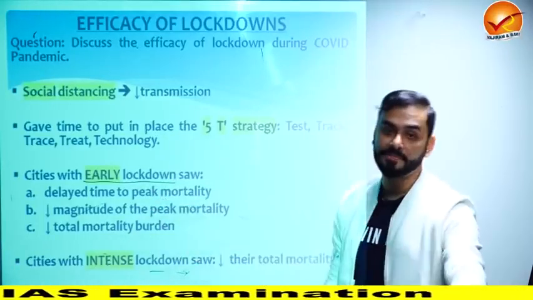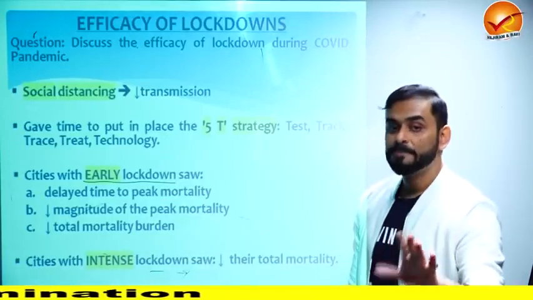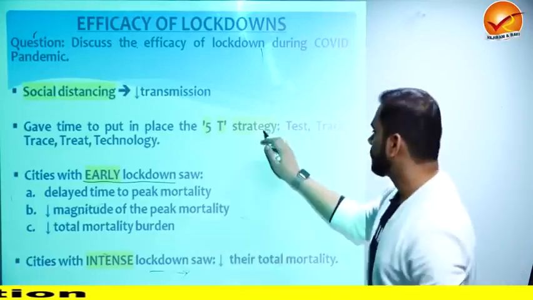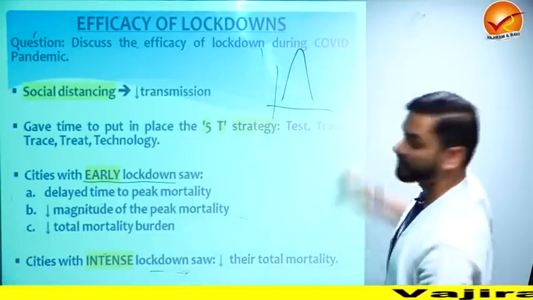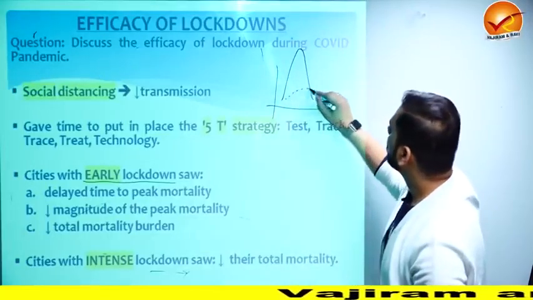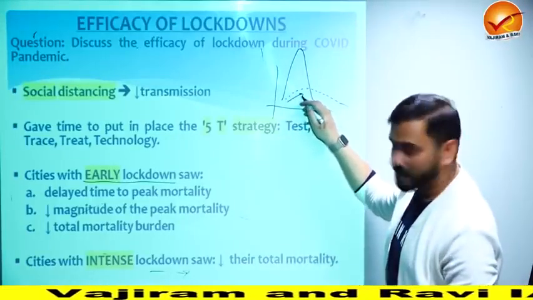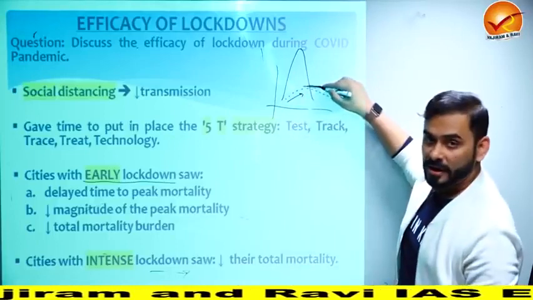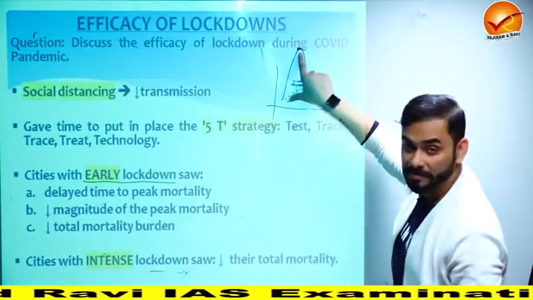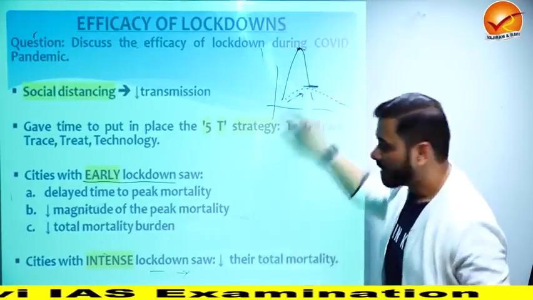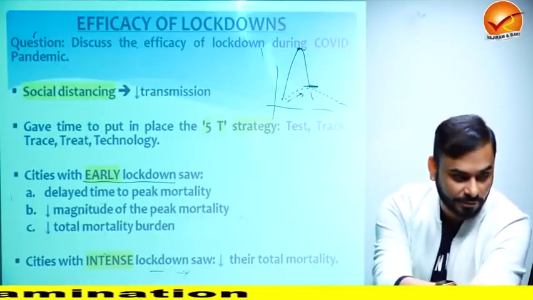It delayed our peak time, which means the number of people that you see today who have been infected by COVID, it reached this peak slowly, which means that without lockdown, the number of people infected in India would have increased like this. But because of lockdown, the number of infections have increased like this. So see, more time to reach the peak, plus the peak is low. If we were not having lockdown, these many people would have been impacted. Can you imagine? These many people. Now only these people. That is what is written here. Number of deaths have also come down because of containment and lockdown.